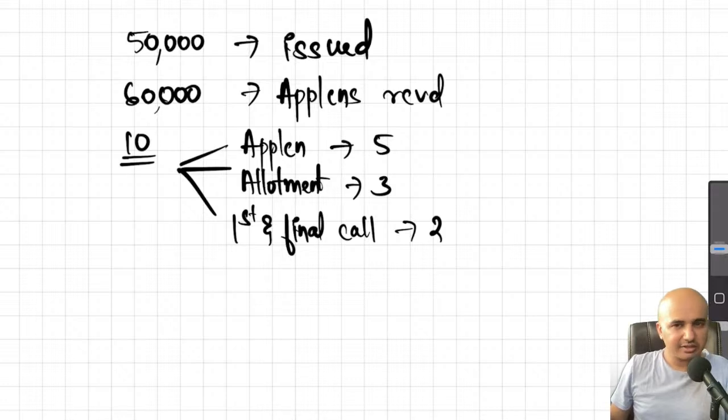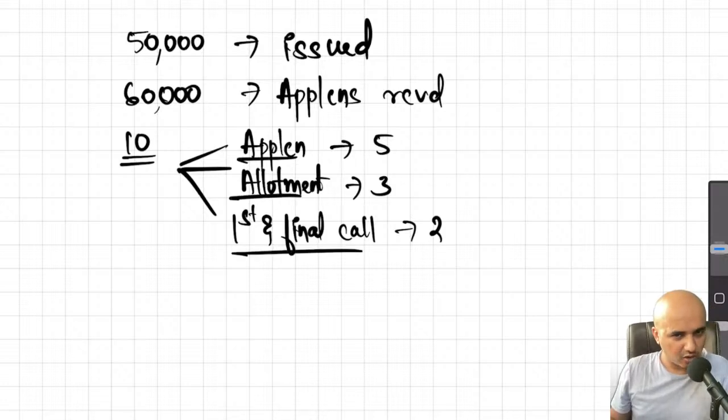As I said, in reality, this rarely happens. I think one is Reliance, not for its IPO, but for a rights issue had done something of this sort. That is, they had issued shares in installments for a rights issue, not for an IPO. IPO generally no one issues in installments. At least in the past 10-15 years, I haven't come across any such situation. Okay, check on Google. You can search and see if we have any such instances. Most likely no. Anyway, so now in this case, how many installments are there? Application, allotment, first and final call.